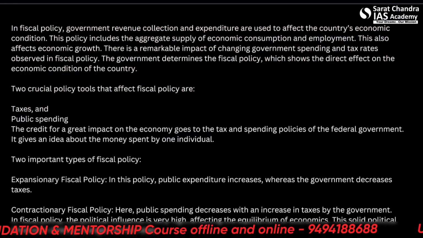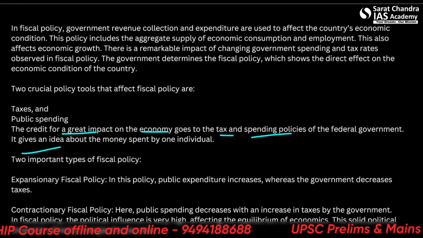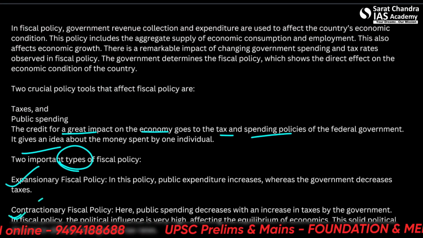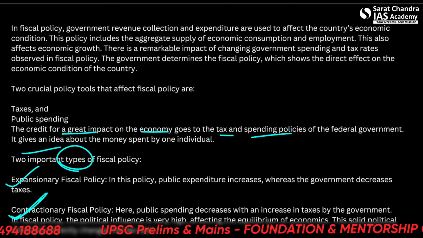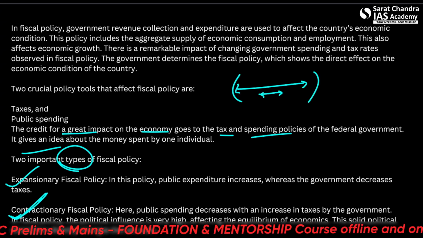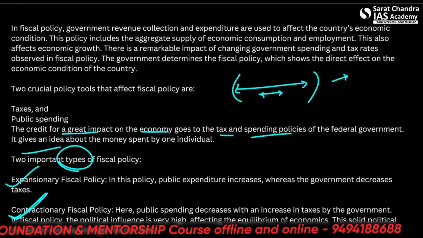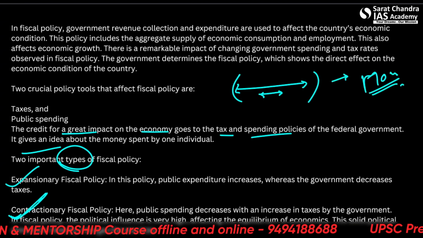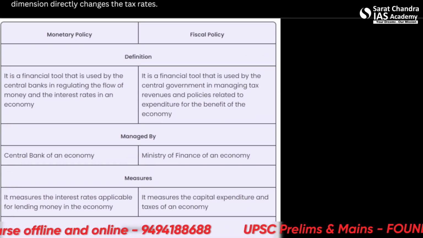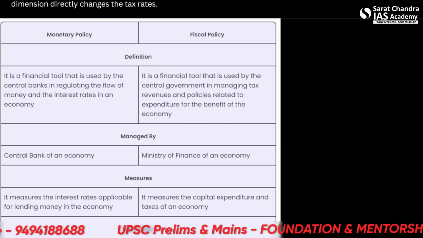The credit for a great impact on the economy goes to the tax and spending policies. This we have already seen. Two important types of fiscal policies: expansionary and contractionary. So basically, expansion and contraction. It's the same as the monetary policy goals, nothing different here. Let's see the major differences, however. We'll not delve deep into the definitions. We've already covered them.